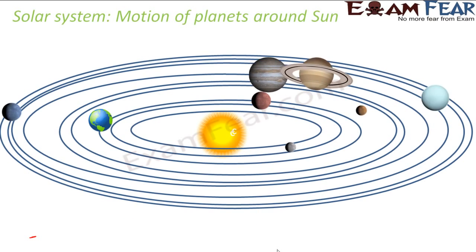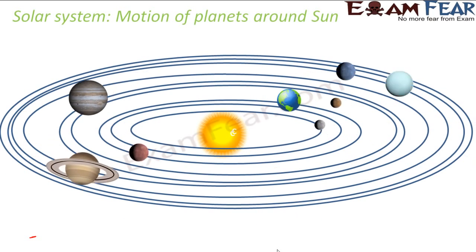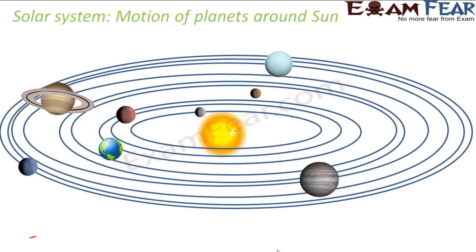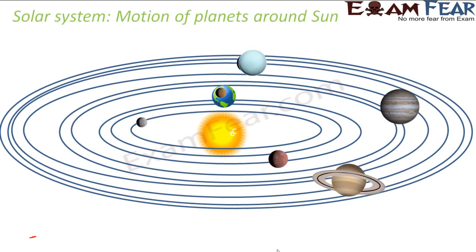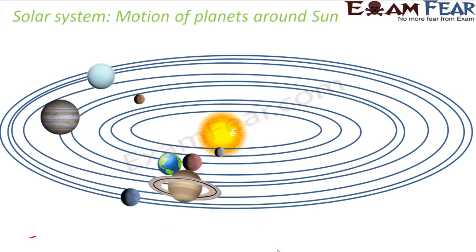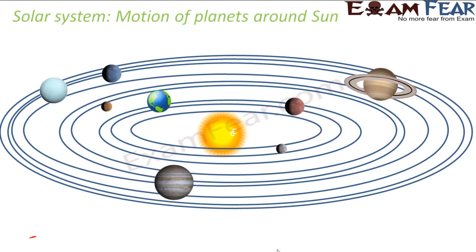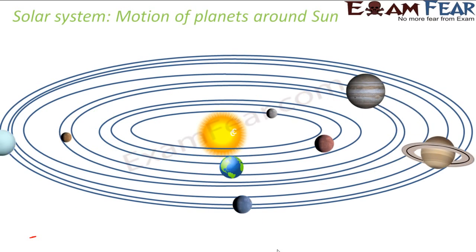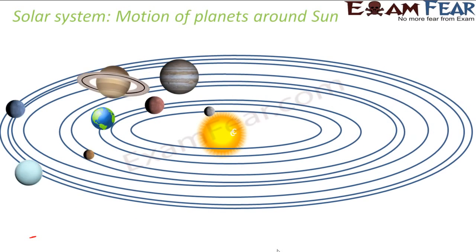Right? They all keep moving around the sun in these kinds of orbits. That's because the planets are being attracted by the sun. At every point they are being attracted towards the sun, and because of that centripetal force, they are able to stay maintained in these orbits. That is, they do not fly away in different directions.